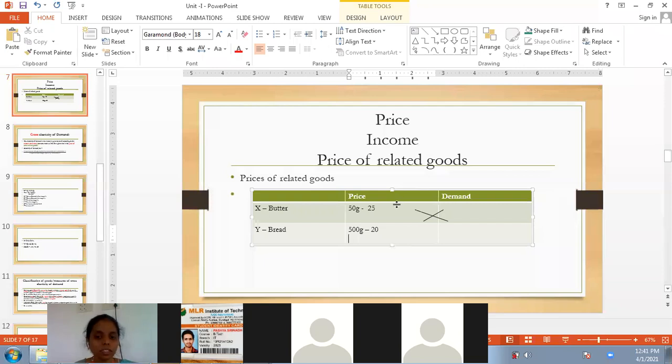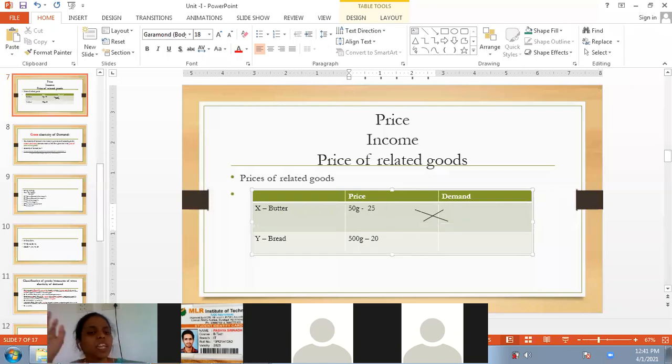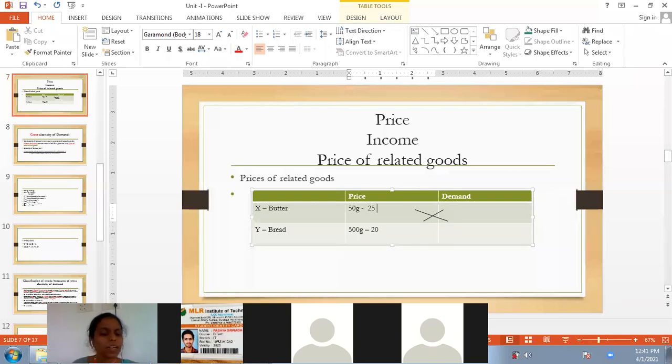Now let us consider the butter prices have increased in that society. Now with the 25 rupees which they have, they could only purchase 40 grams of butter. With the money that they have, only 40 grams of butter can be purchased.